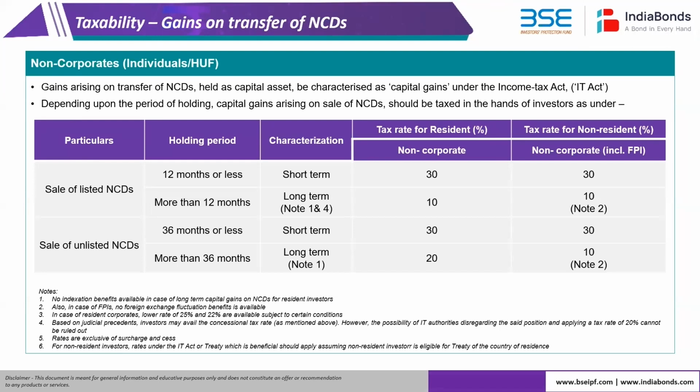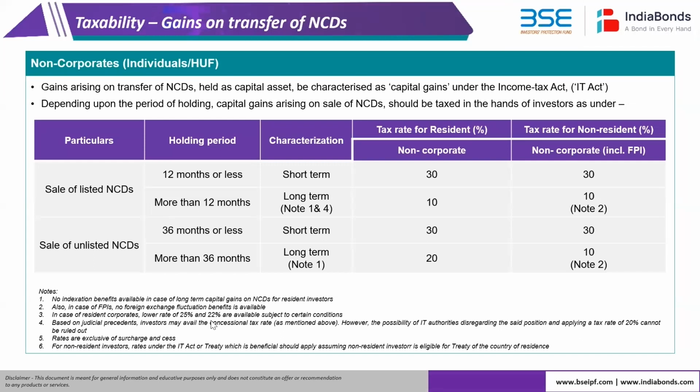So there's a slight difference vis-a-vis equity shares or equity-oriented funds or InvITs or REITs, where because STT is payable, there's a concessional rate even for short term. However, for bonds, there is no concessional rate. It is ordinary rates if it ends up being short term. This is what this slide depicts, the present tax treatment. We'll touch upon the budget proposals in the subsequent slides.